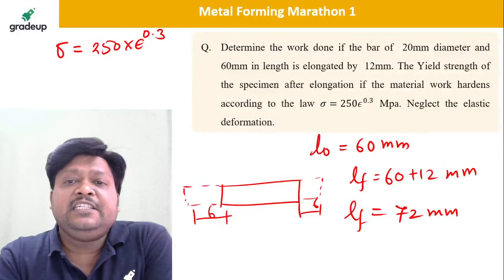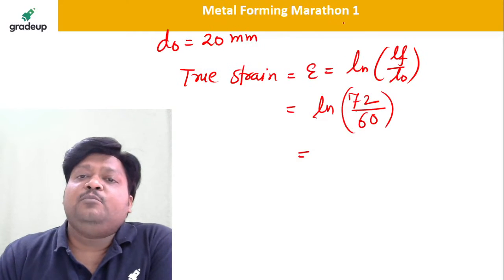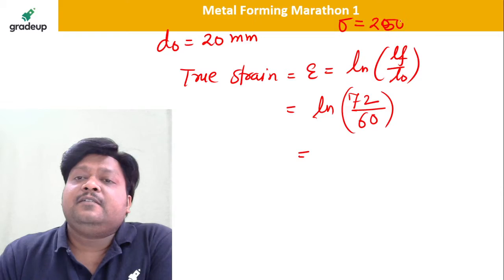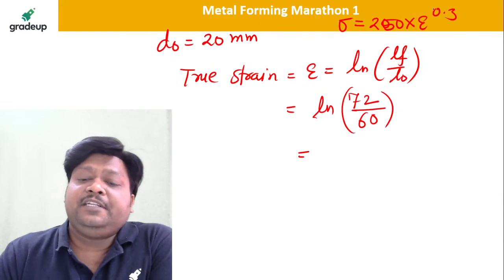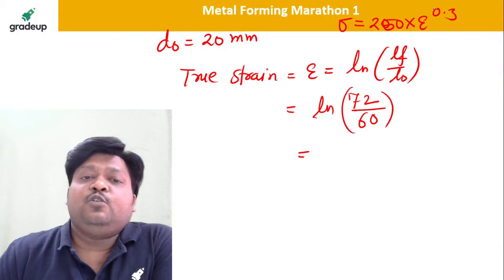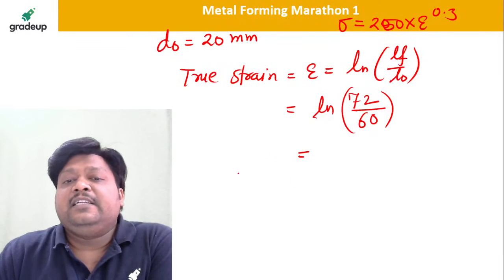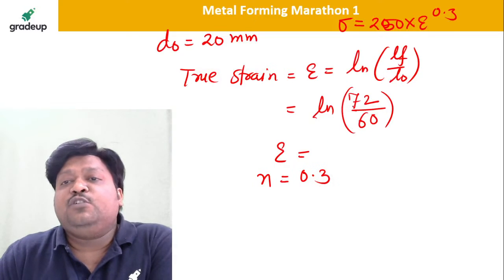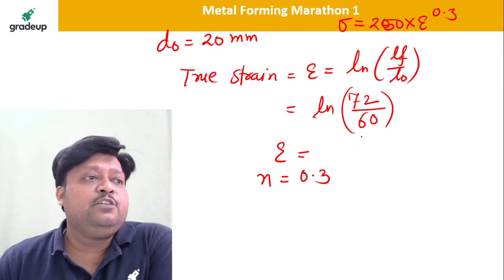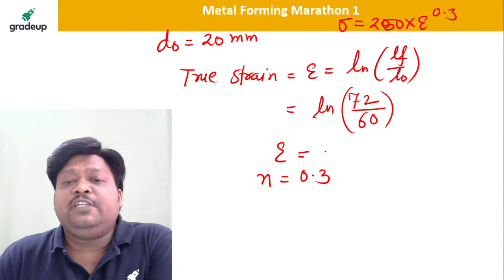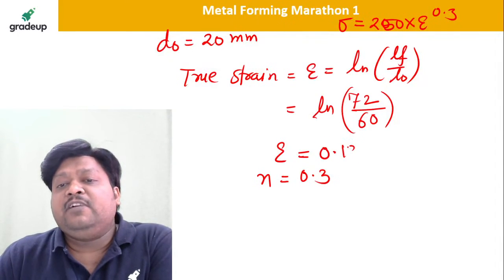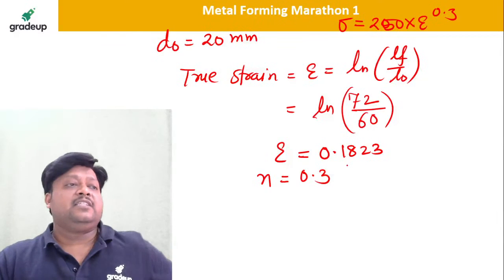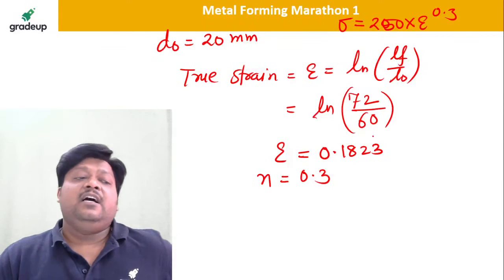And what is the relation? Sigma is equal to 250 into epsilon to the power 0.3. So n is how much here? n is 0.3, and true strain is how much you are getting here? 0.1823. Yes, so this is the true strain you are getting here, right?